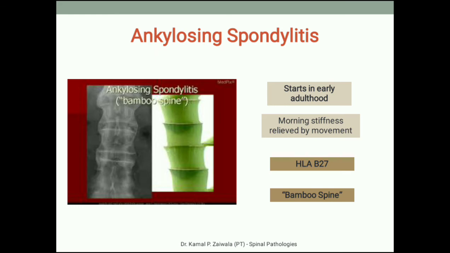In order to confirm the diagnosis of ankylosing spondylitis, we can go for a spinal X-ray, as well as HLA-B27 in blood reports. In the spinal X-ray we can see a characteristic bamboo spine appearance, which you can see in the image on the left side. And in the blood reports, the HLA-B27 antigen test will come out positive in most cases of ankylosing spondylitis.